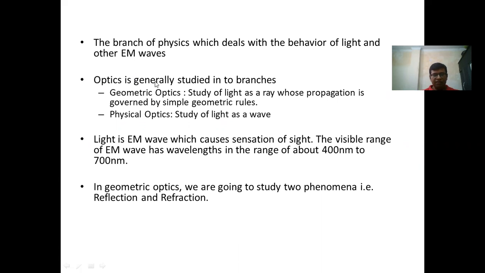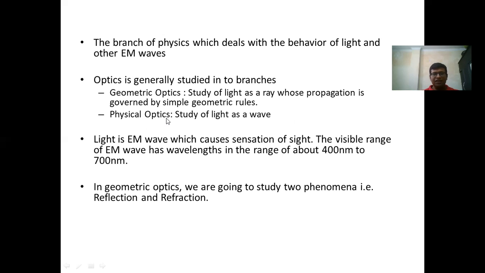Okay. Optics is generally studied in two branches. First is geometric optics, second is physical optics. In geometric optics, we study the ray whose propagation is governed by simple geometric rules. So it is overall the geometry. I is equal to R, angle of incidence is equal to angle of reflection, mu sine I is equal to constant. So these geometrical principles are followed in geometric optics.